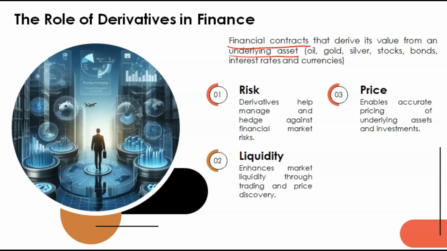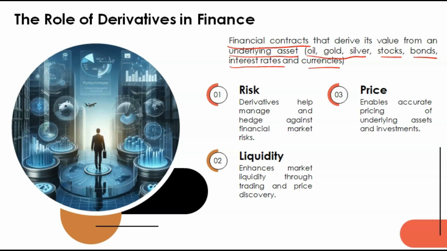It is a contract between two parties to do buying and selling, and the value of these derivatives is derived from an underlying asset. What is the underlying asset? It can be any commodity, it can be stocks, it can be bonds, debentures, it can be interest rates or currencies. These are the underlying assets. Okay. Now I think you know what is a derivative.